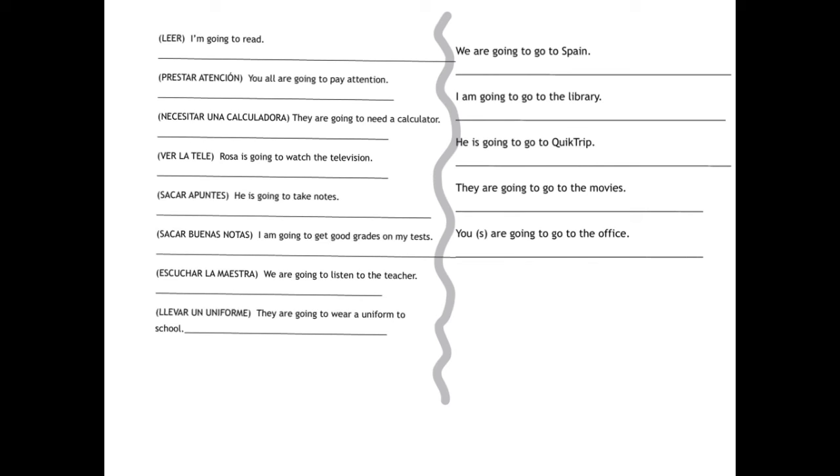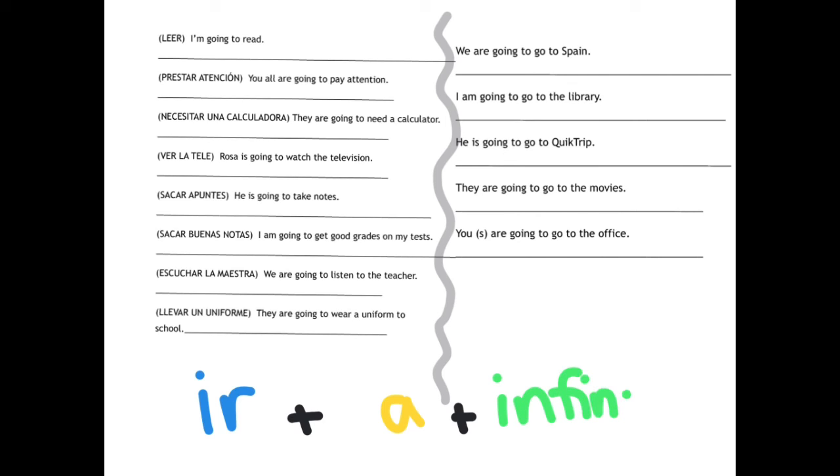And I'll go over the answers, and I wanted to go over that on the left side. I give you the verb, and then you can conjugate the verb and do the ir plus a plus infinitive with the verb given. But then on the right side, I do not give you the verb, and you have to do a full translation with the simple future tense. And then once again, I'll write down that it's ir plus a plus the infinitive. So if you want, you can pause the video and try these questions, and then I'll put the answers right now.